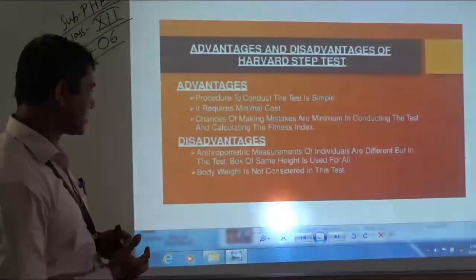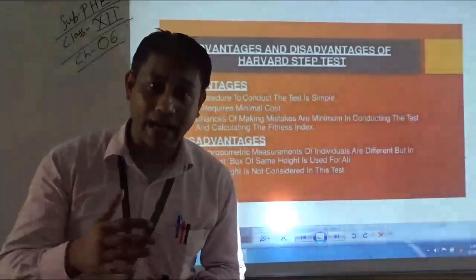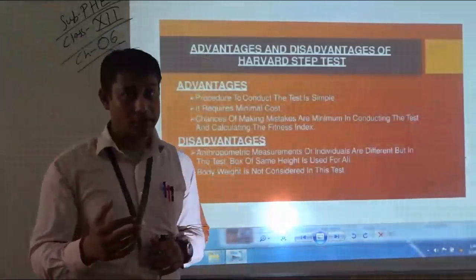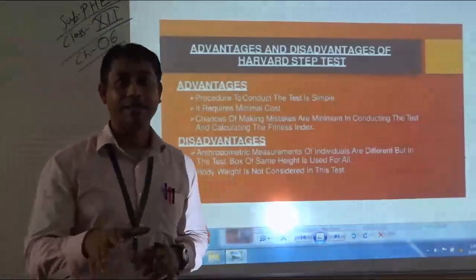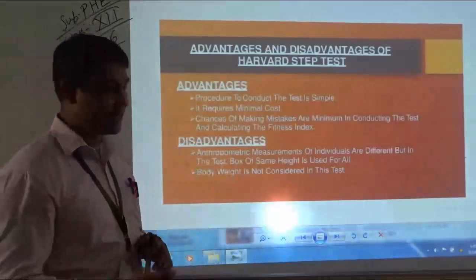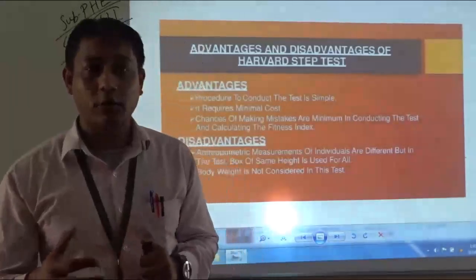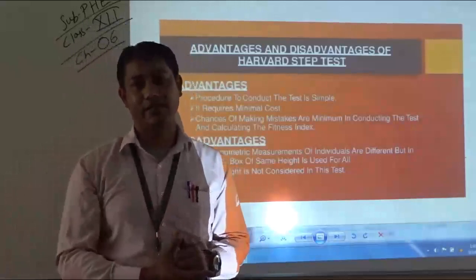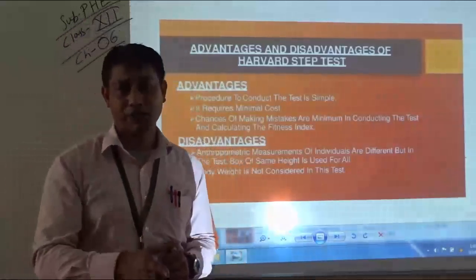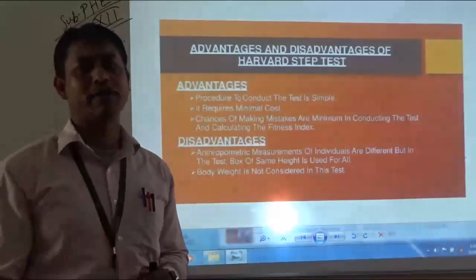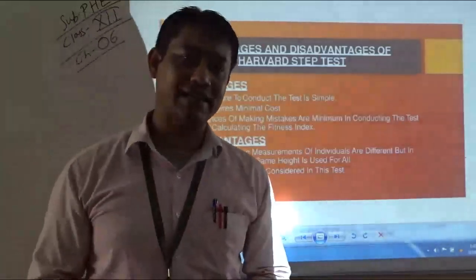Some of the disadvantages: taller individuals have an added advantage because they can step up and down much more efficiently because of their longer legs and longer feet. Next, an obese person is always at a disadvantage because they cannot perform stepping up and down so efficiently or so quickly. They take too much time. That is why the Harvard step test is not suitable for such individuals.